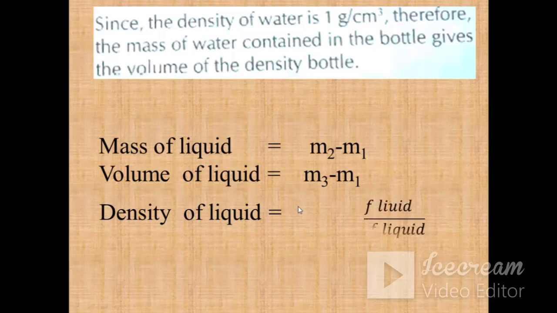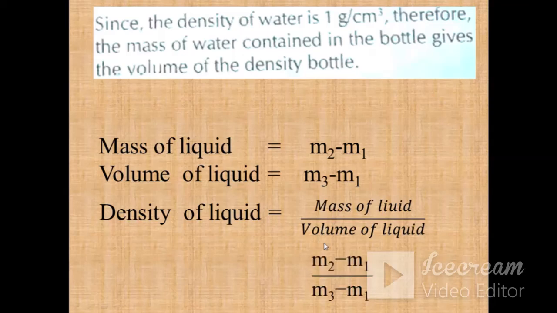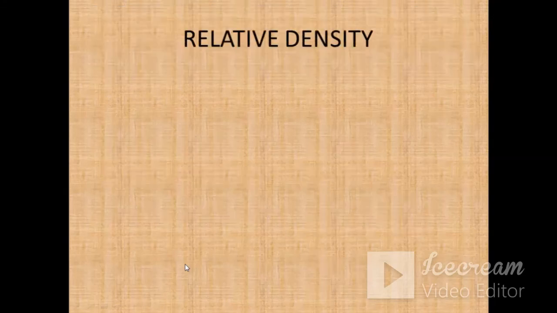This volume of liquid we have calculated using mass into density. So what will be the density of the liquid in that case? That will be the mass of the liquid upon the volume of the liquid. The mass of the liquid is m2 minus m1, upon volume, which is m3 minus m1. Since the density of water we are considering as 1 gram per centimeter cube, the volume you calculate as mass upon density. So you will get m2 minus m1 upon m3 minus m1. This will be the density of the liquid using the density bottle.